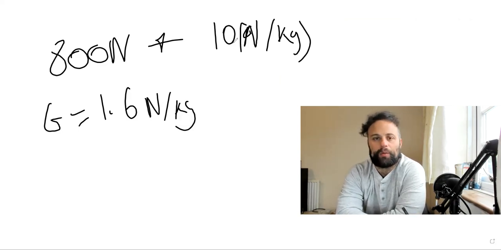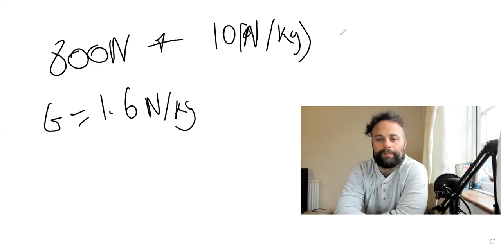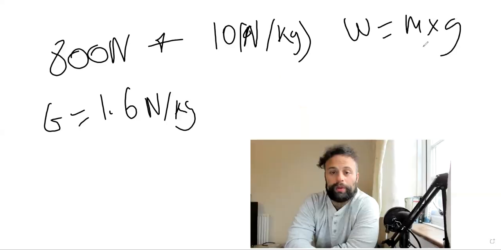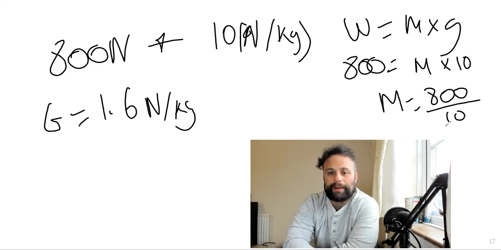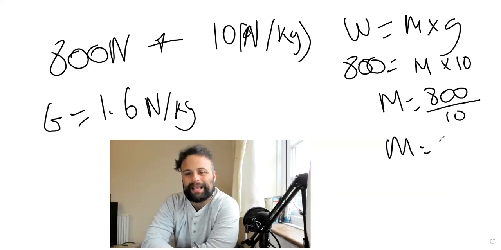There are several different ways to work it out, but I'll show you one way. Weight equals mass times gravity. We know my weight is 800. We know on Earth the gravity is 10. So the mass is just going to be 800 divided by 10, which means my mass is 80 kilograms.